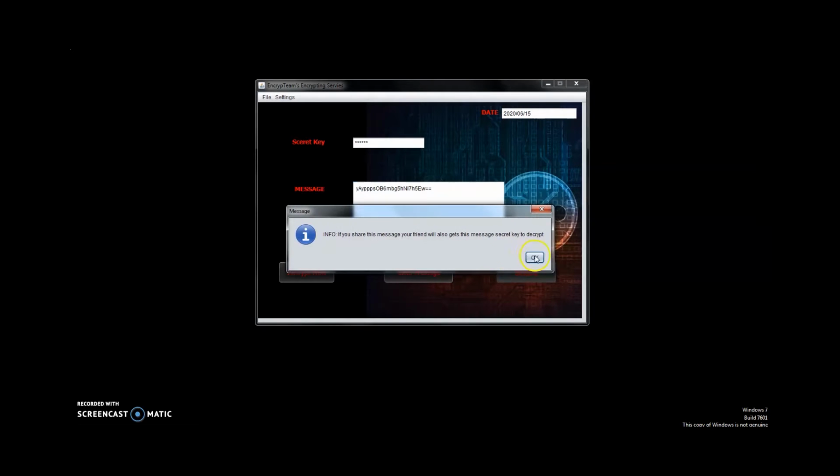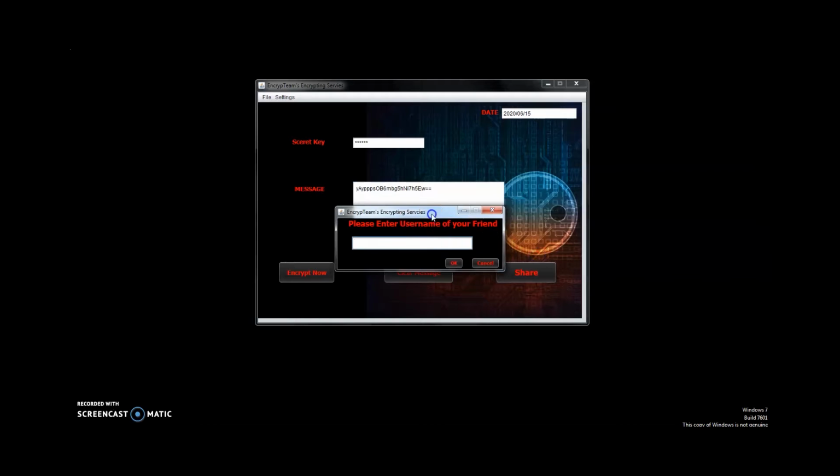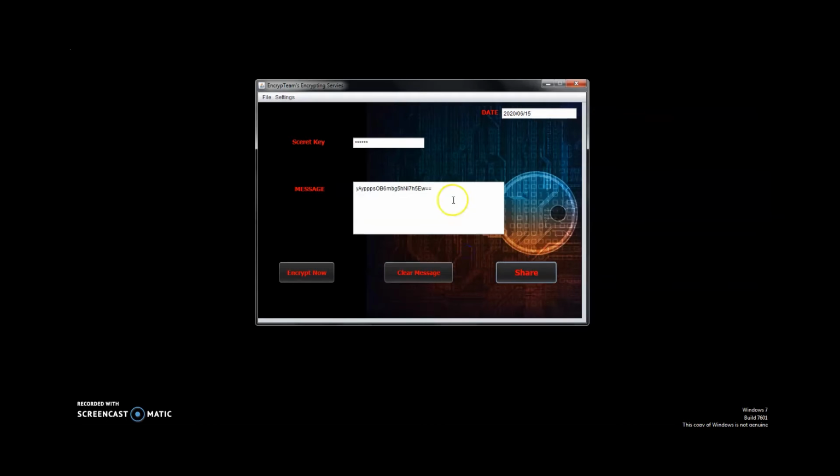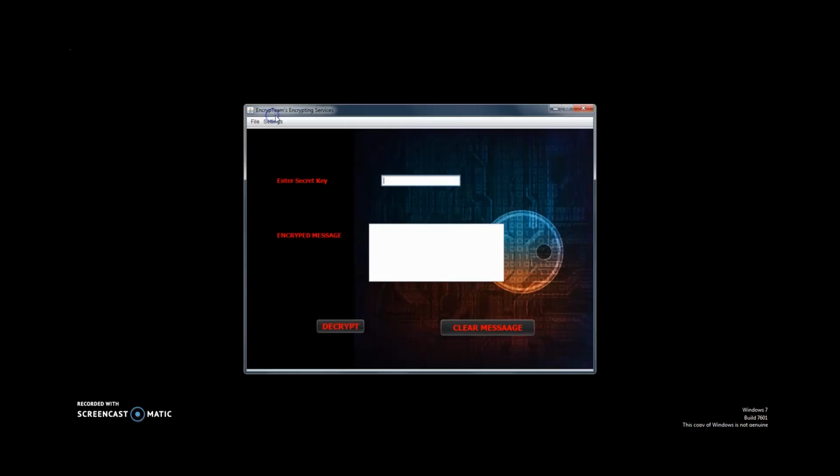We can share this message with our friends who are already using this software. Like I want to share this message with one of the users which has a username of swap123. After entering the username and pressing this OK button, this message will be shown, that is, the message has been shared successfully.